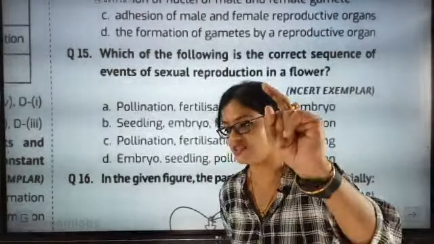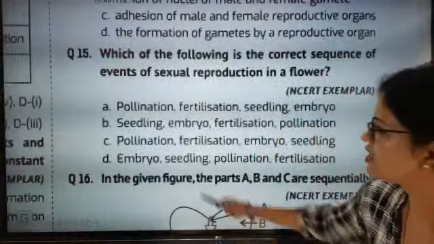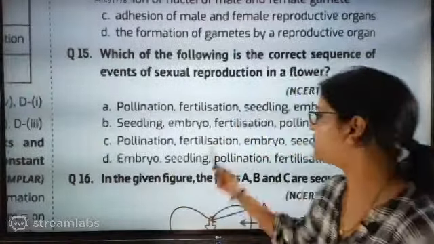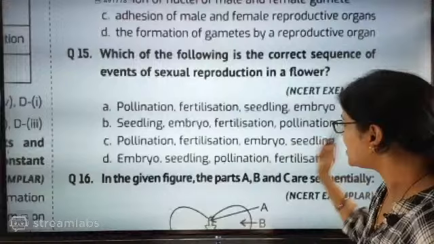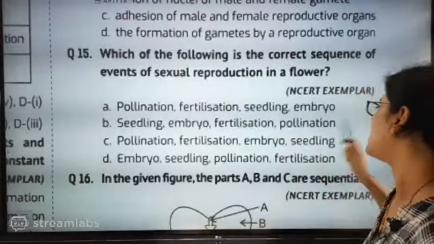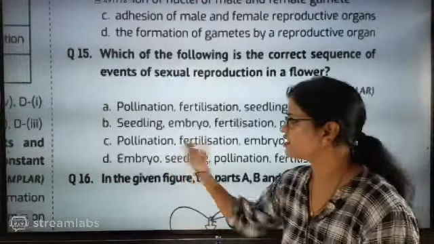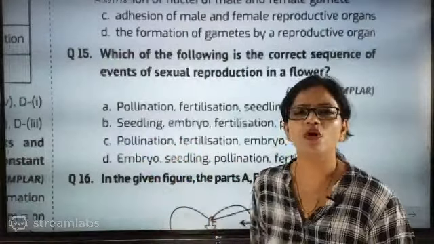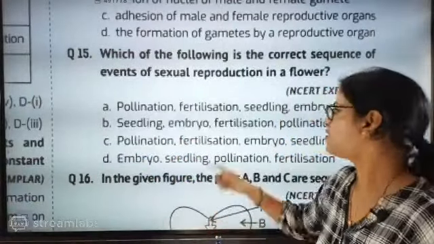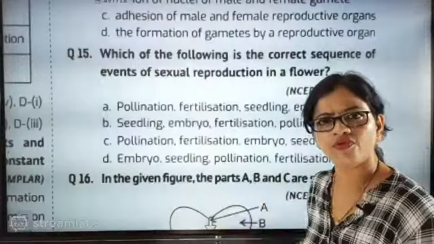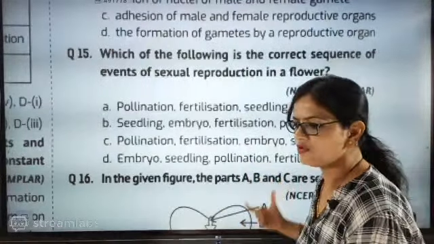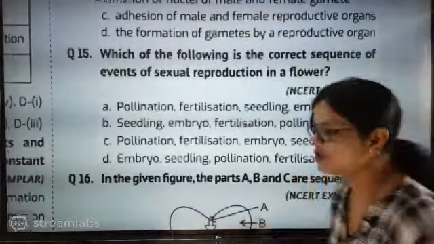Those who have given C answer, that is absolutely the correct answer. First comes pollination, then fertilization, then embryo formation, and then seedling. So this is the correct sequence. Without pollination, how will fertilization be done? Without fertilization, how will zygote be formed? Without zygote, how will embryo be formed? Without embryo formation, how will seed be there?